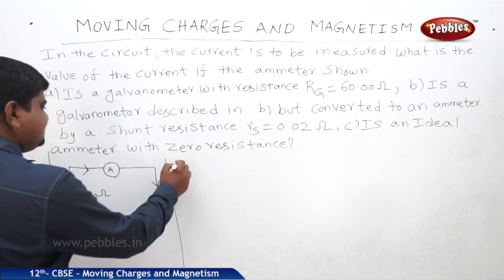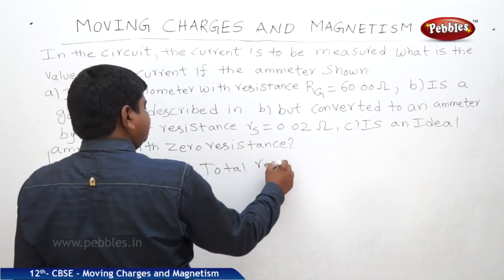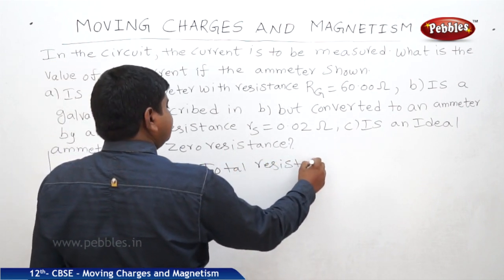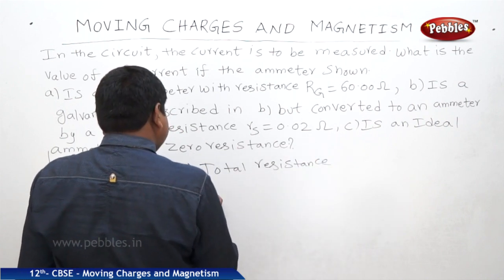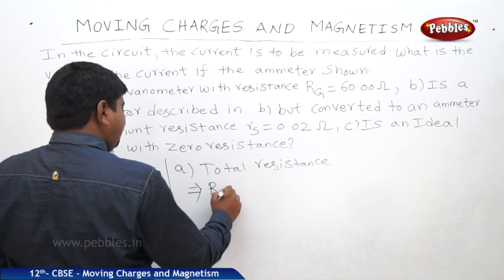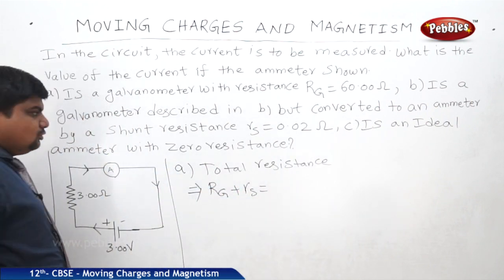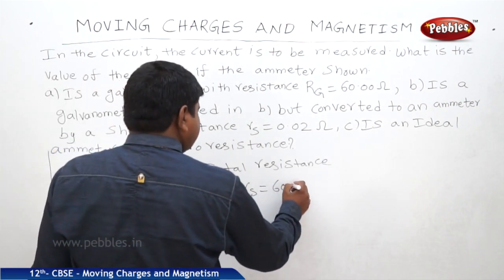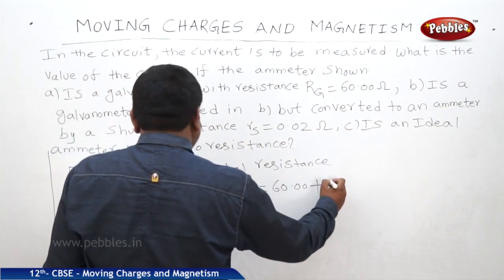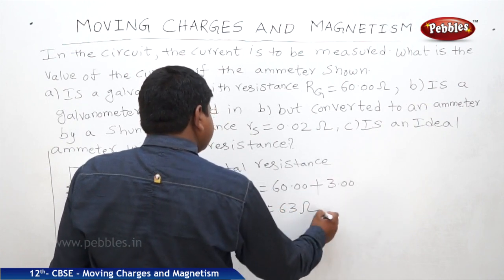So the total resistance is Rg plus Rs. What is Rg? 60. Rs is 3. Total 63 ohms.